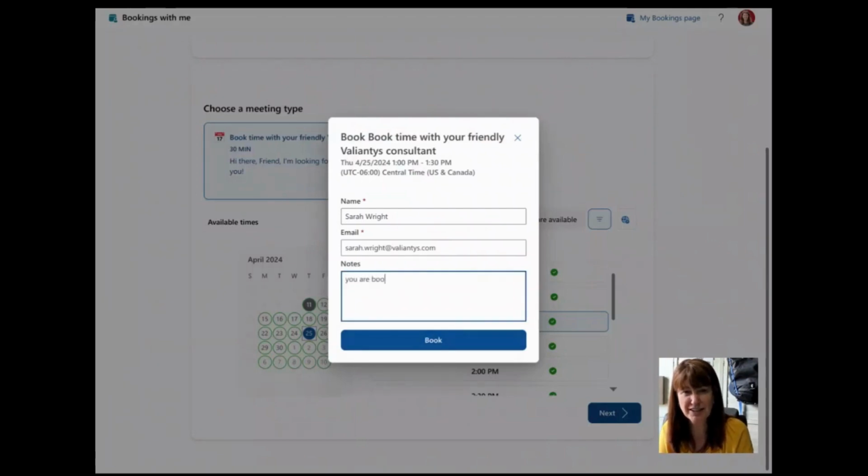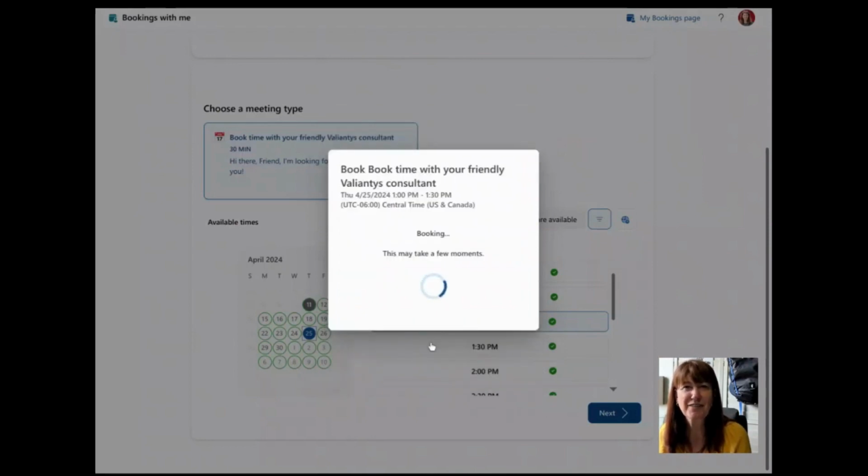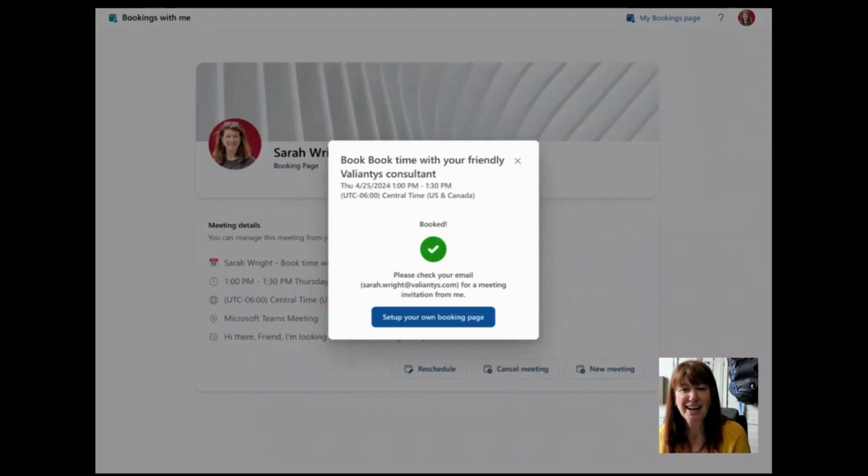You are booked. Let's just say that. So for the 25th at 1 p.m., they click on book, everybody gets a confirmation that it's booked. And well, as Bob's your uncle.